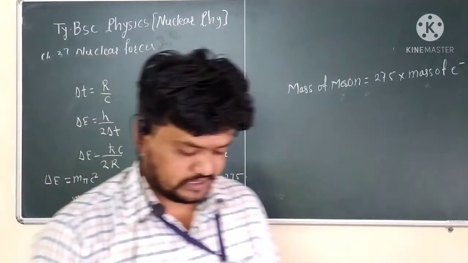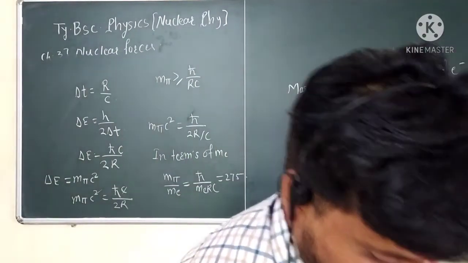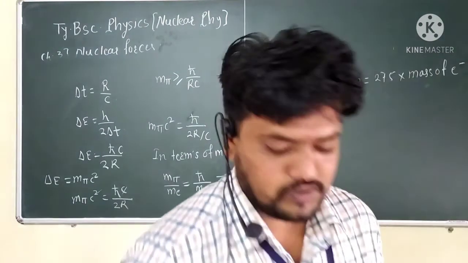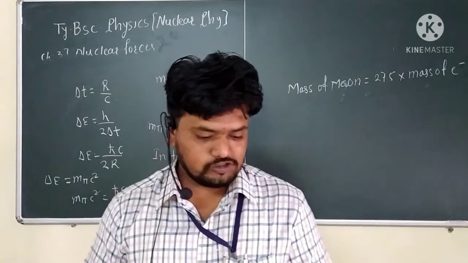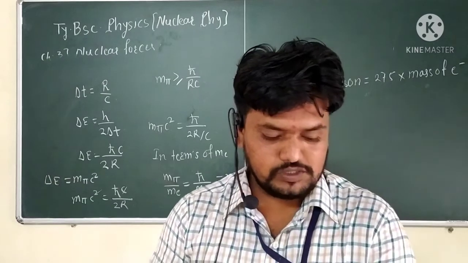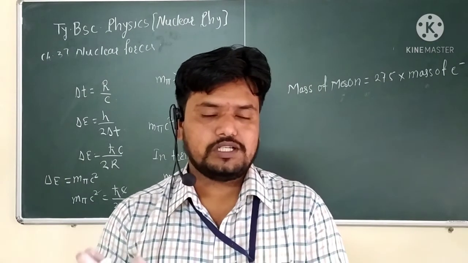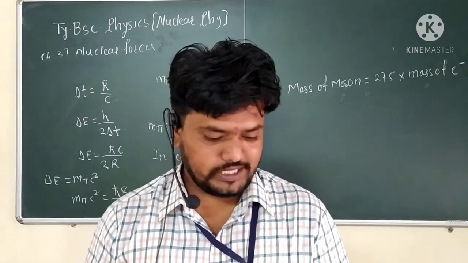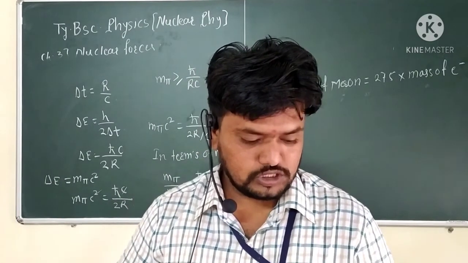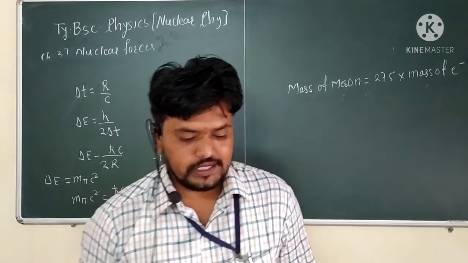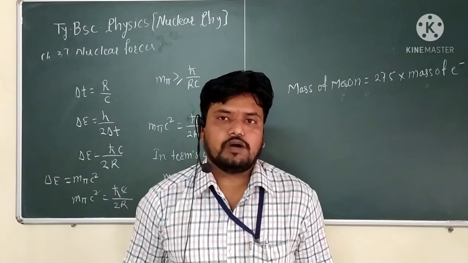According to this, in 1947 Powell discovered the pi meson, with a value of about 273 times the mass of the electron, and this particle shows strong interaction with nucleons and was recognized as the Yukawa particle.